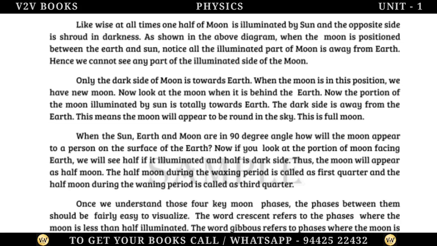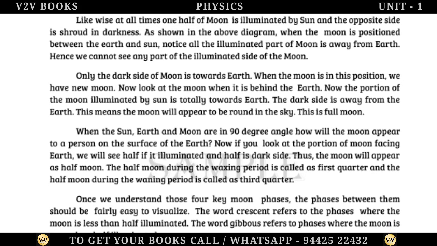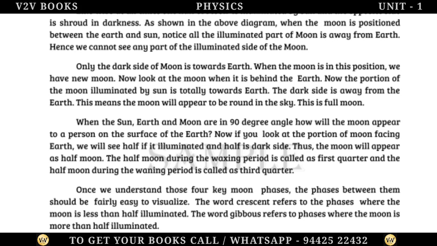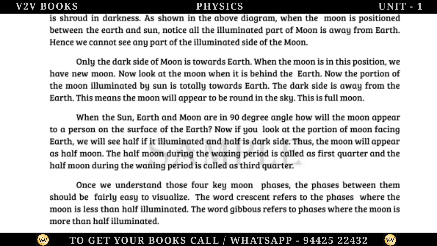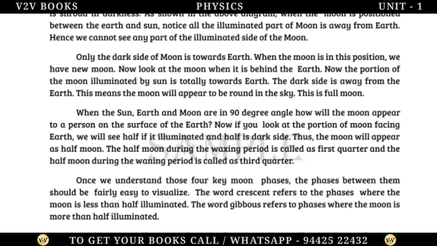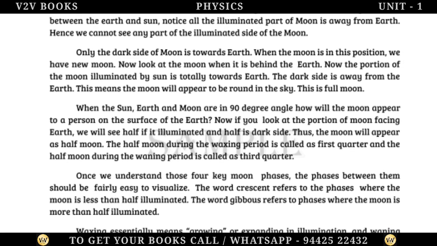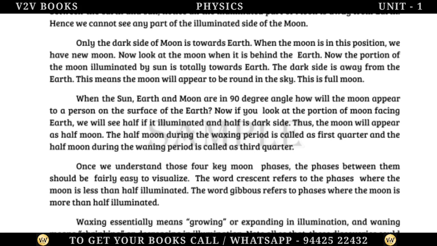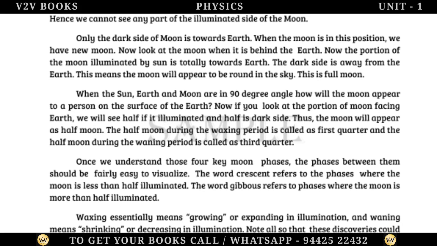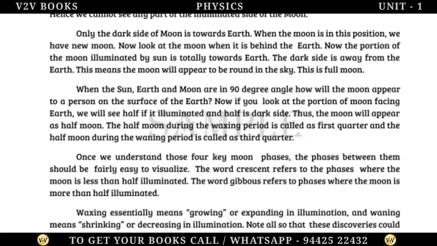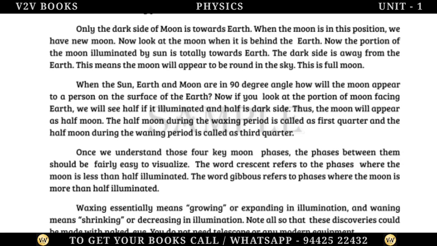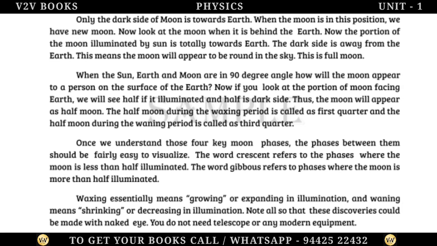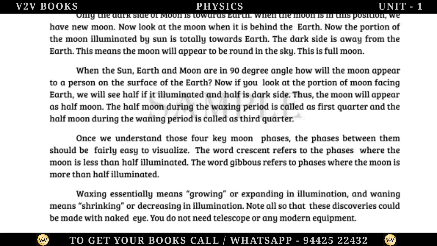Now look at the moon when it is behind the Earth. Now the portion of the moon illuminated by the sun is totally towards Earth. The dark side is away from the Earth. This means the moon will appear to be round in the sky. This is full moon. When the sun, Earth and moon are at a 90-degree angle, how will the moon appear to a person on the surface of the Earth? Now if you look at the portion of the moon facing Earth, we will see half of it illuminated and half is the dark side. Thus, the moon will appear as a half moon.